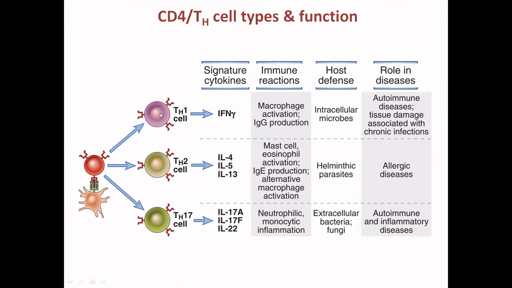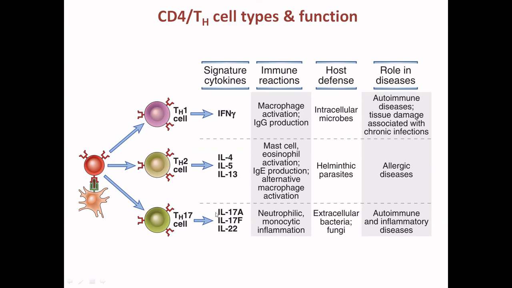It can be differentiated into TH1, TH2, and TH17 types. TH1 secretes IFN gamma, TH2 secretes IL4, IL5, IL13, and TH17 secretes IL17A and F and IL22. IL stands for interleukin. So this is the major immune reaction, but it doesn't mean that it is limited to this. IFN gamma is mostly for macrophage activation and IgG production, and host defense against intracellular molecules, and it is also found in autoimmune diseases and tissue damage associated with chronic infection.